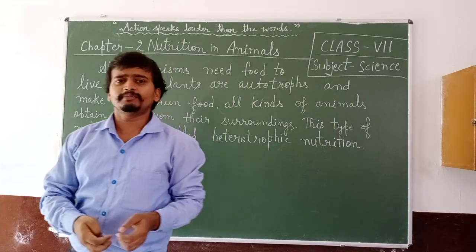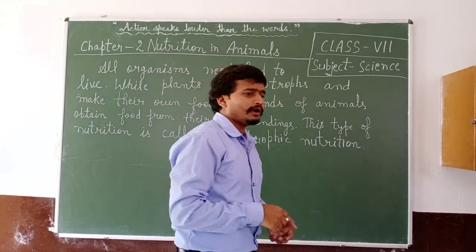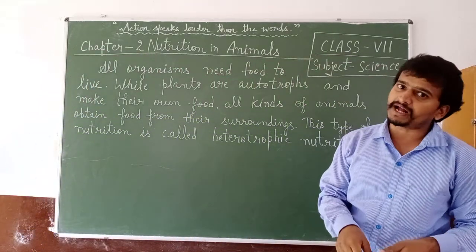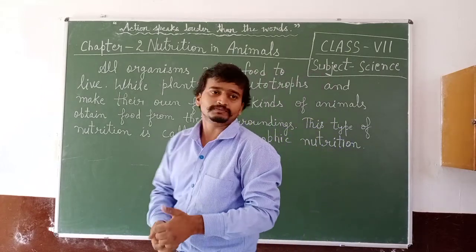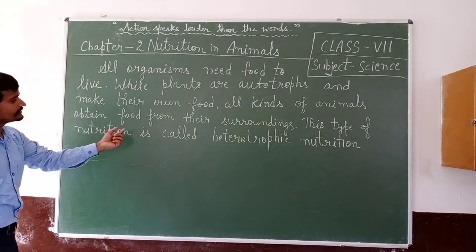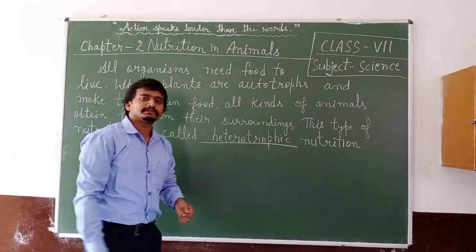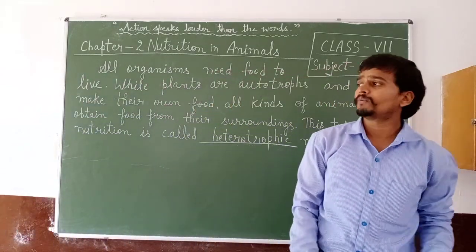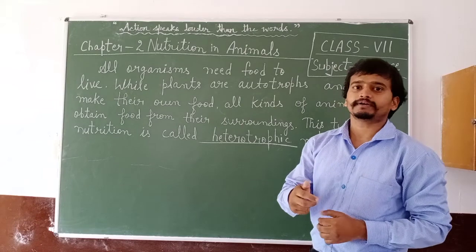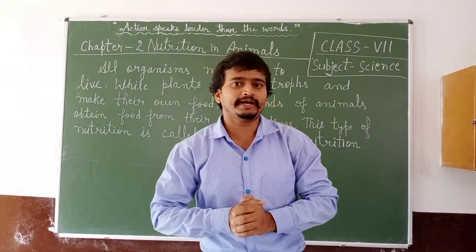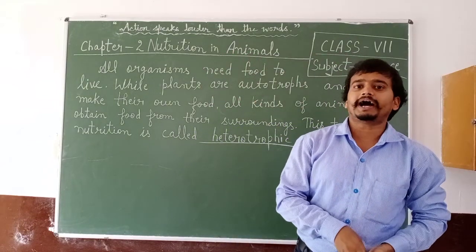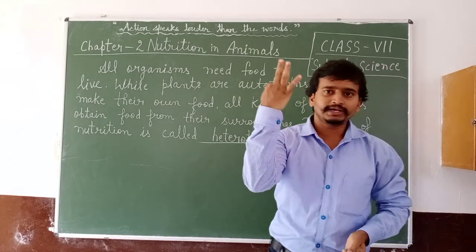All the animals depend directly or indirectly on plants for their food. This type of nutrition is called heterotrophic nutrition. Now, as we know, on the basis of food habits, animals are divided into three categories.